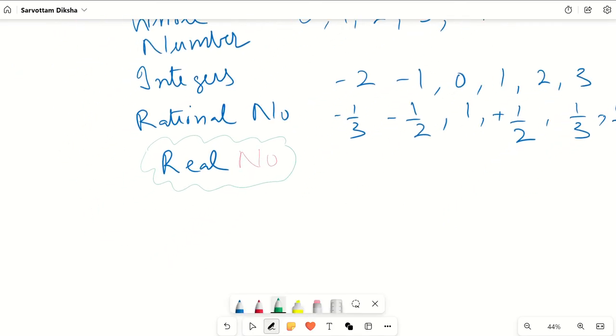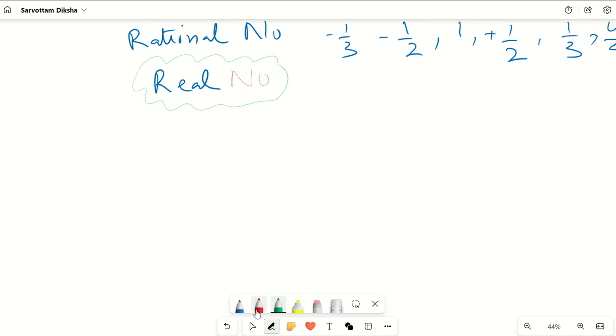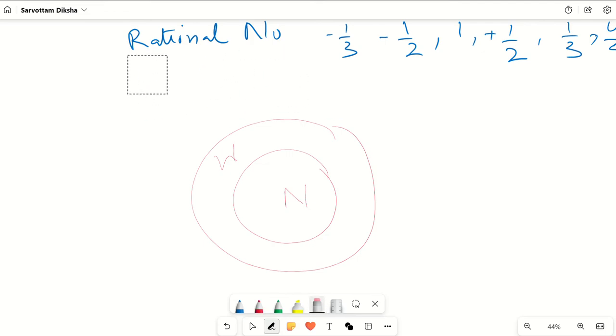So whatever the previous system was, we noticed it is part of the new extended system. Natural numbers are part of whole numbers, natural numbers are inside whole numbers. Then integers also have whole numbers in them, and we had an extension of only negative numbers.